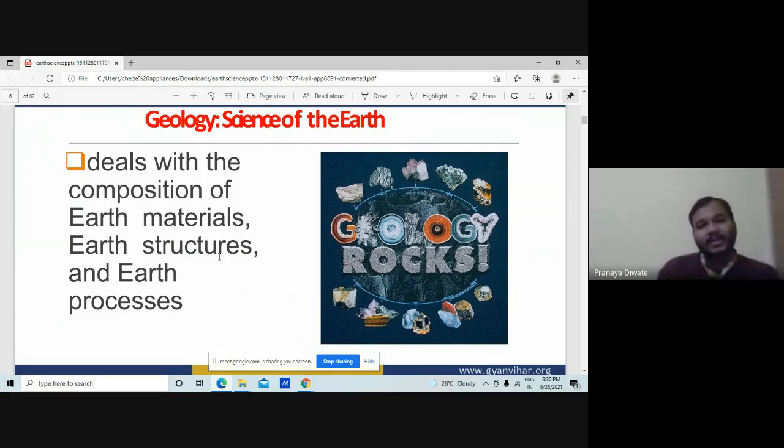This branch deals with the composition of earth material, earth structure, and earth processes. So this is your geology.